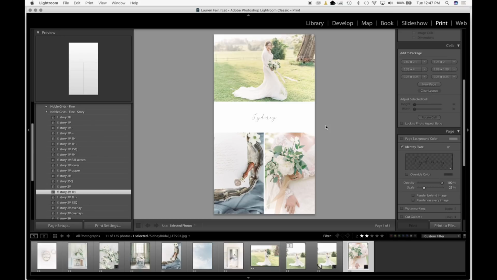Now I can also show you guys how to change your identity plate. To do that, you're going to go up to the top here to Lightroom. So changing your identity plate will mean that anywhere that we have this identity plate box checked, your font will show up.